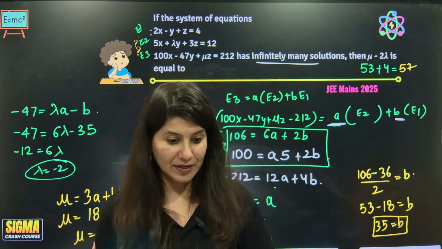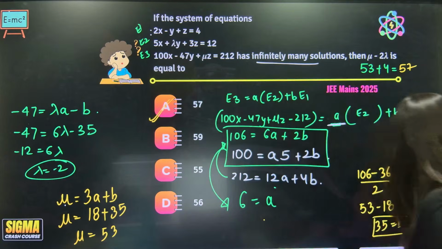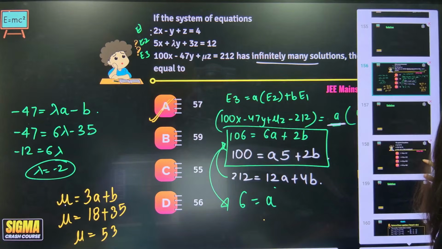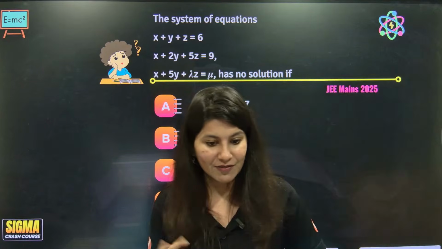Everyone, getting it? One last question. And that one last question is regarding no solution, which was again asked in JEE Main 2025.